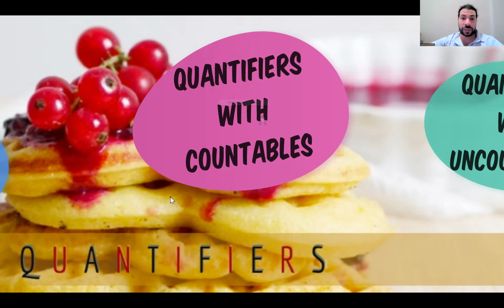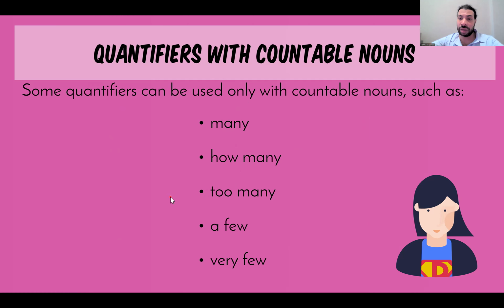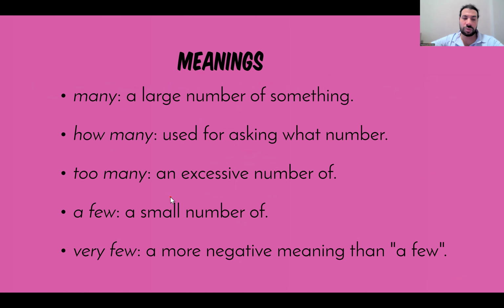Right. Quantifiers with countable nouns. When you can count something, what do you use? We can say many. We can use how many, too many, a few, and very few. So let's go for the meanings. Many means large, and how many is used for asking what number. For example, how many books do you have? Too many, large number. A few, a small number. Very few has a more negative meaning than few. So it's smaller than few.